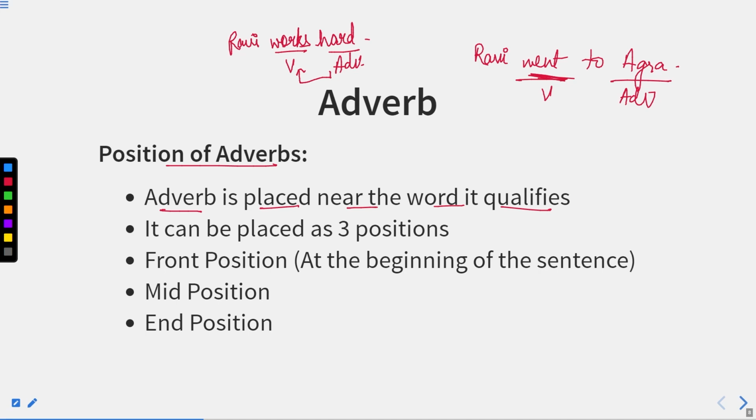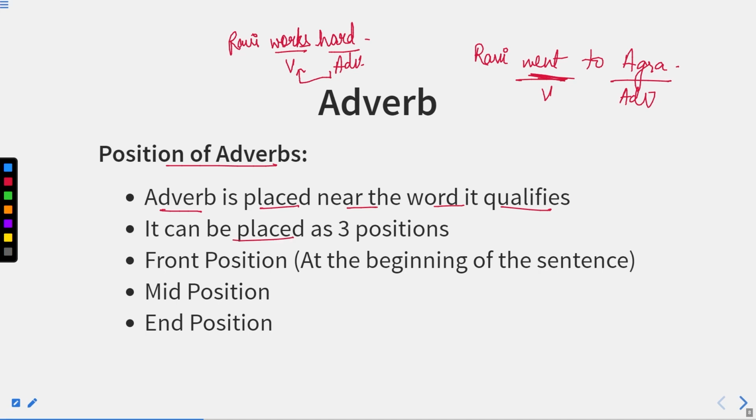As I told you, we know very well that an adverb can qualify not only a verb but an adjective and an adverb as well. If it is qualifying an adjective, it will be near that particular adjective. If it is qualifying an adverb, it will be near that particular adverb. We'll discuss this in detail later on.